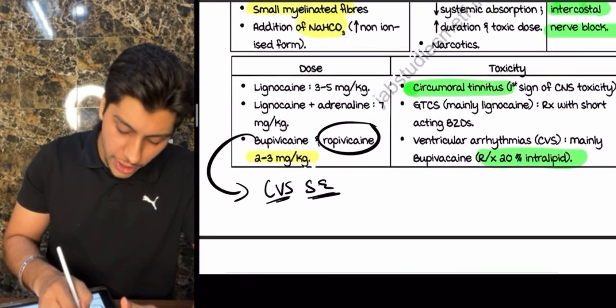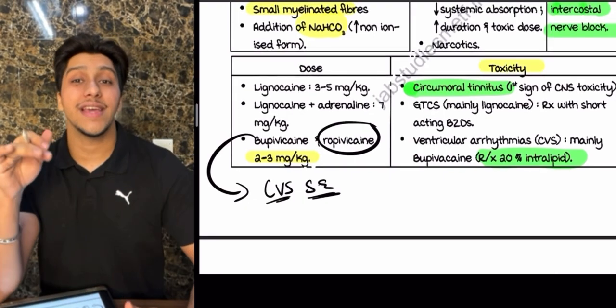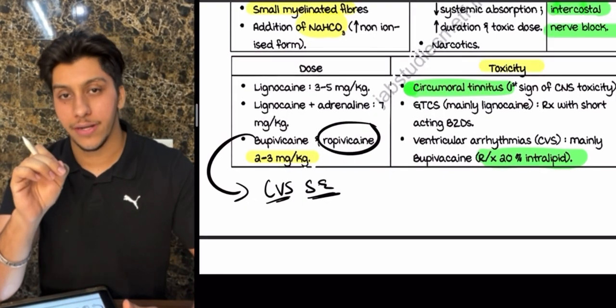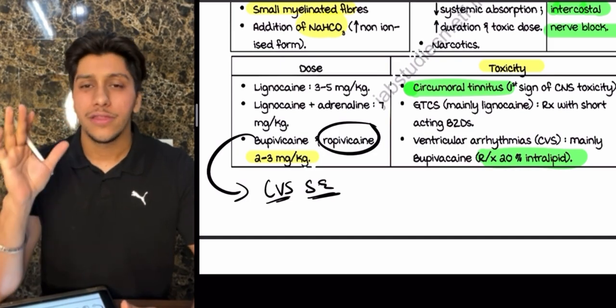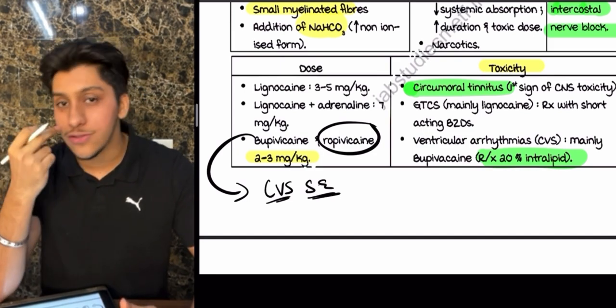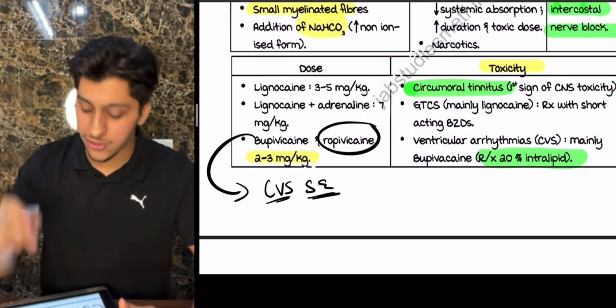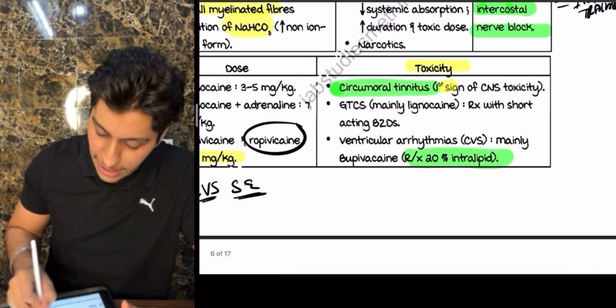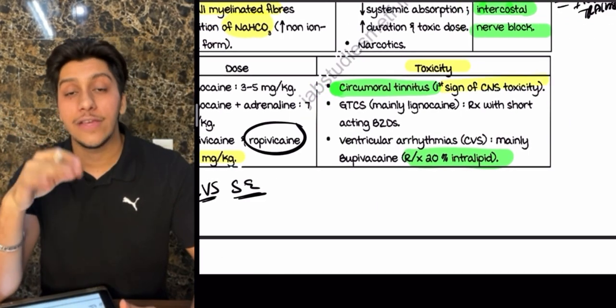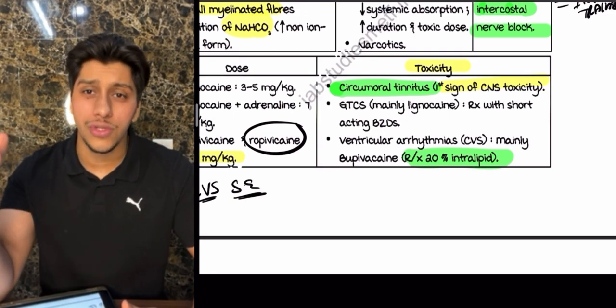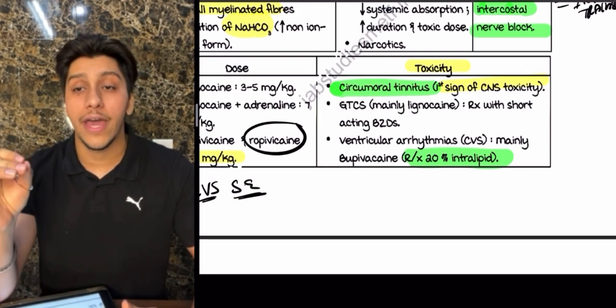So if you're giving our dosage, okay, good. But what if we exceed our required normal dosage limit? Then there will be toxicity. The first sign which you find in toxicity is going to be circumoral tinnitus. That is going to be the first sign with all, which is a type of toxicity. After this, even if you still continue and the dose is getting more toxic, you can have seizures, which